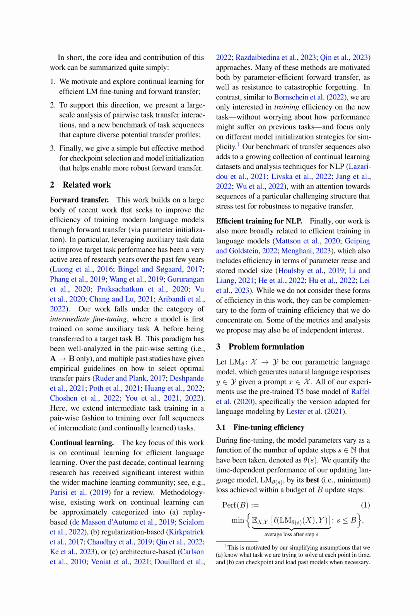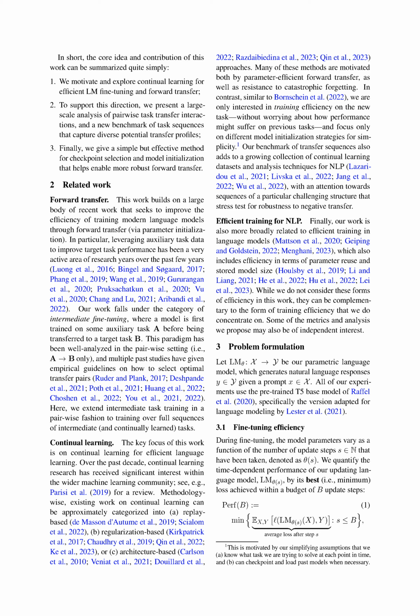Section summary. Recent advances in large, pre-trained language models have revolutionized language understanding and generation tasks. While fine-tuning these models on new tasks is effective, it incurs significant computational costs and fails to leverage knowledge from previous tasks. In this work, we propose a method for efficient fine-tuning and forward transfer by selecting the best checkpoint from previous tasks, based on a large-scale analysis of task interactions and a benchmark of task sequences. This approach enables more robust and computationally efficient learning on new tasks.